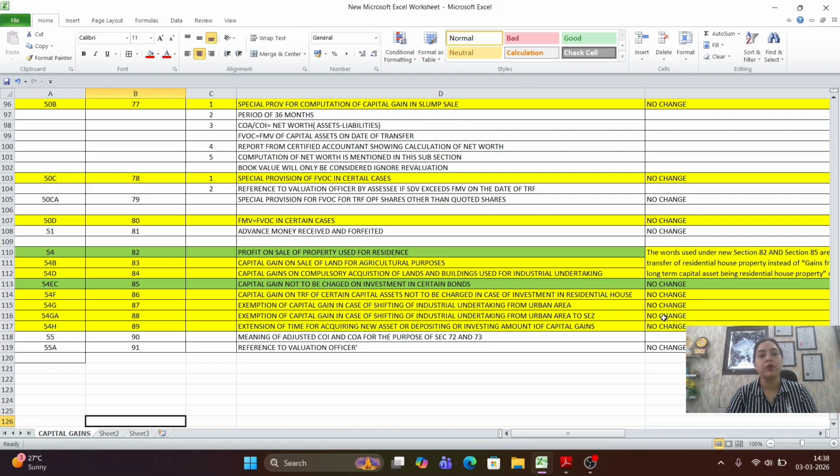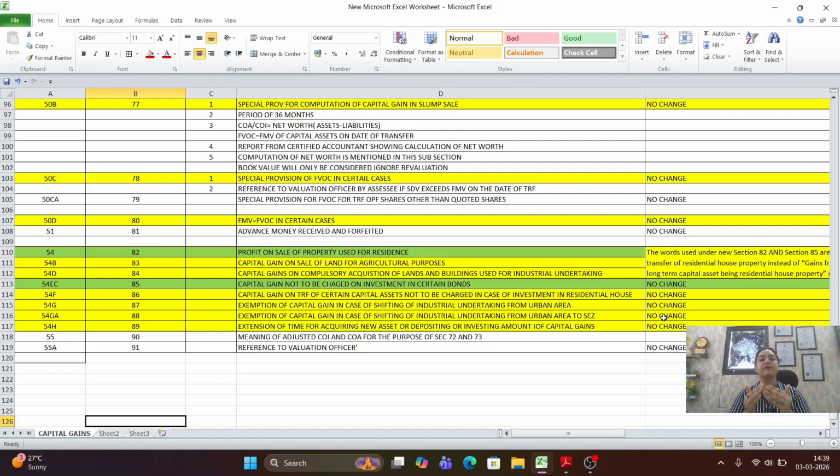If we move toward the most important part of capital gain, that is the exemption portion. And now we are well versed, because we have been practicing for so many years, that the exemption portion is covered under section 54. Now, we all know that section 54 has various subsections: section 54B, 54D, 54EC, 54G, 54F, 54GA, 54H. So there was one section, and we have subsections with that section, which talks about the exemptions in respect of capital gain tax.